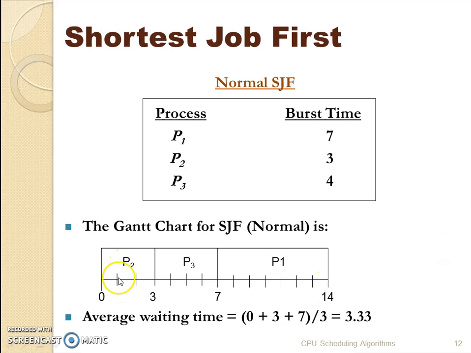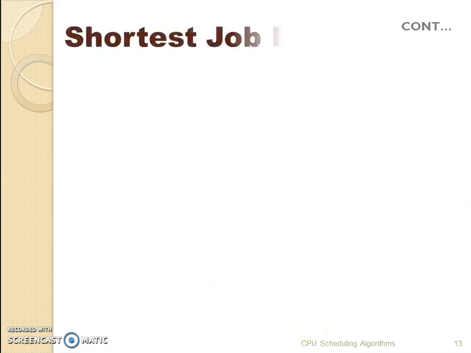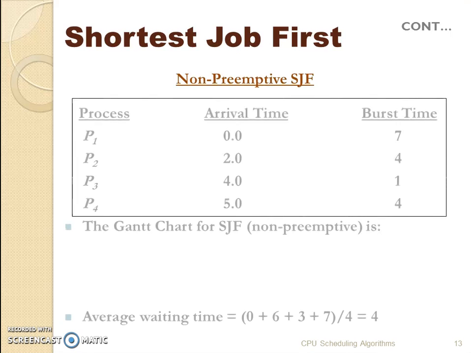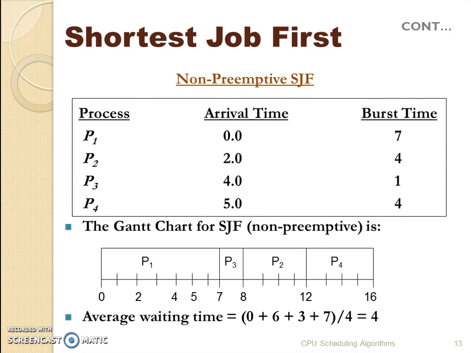Now the wait time of P2 is 0 seconds, P3 is 3 seconds and P1 is 7 seconds. So the average waiting time will be the wait time of all the processes divided by the number of processes. Now this is a normal shortest job first example. The second example that I am taking is shortest job first non-preemptive.